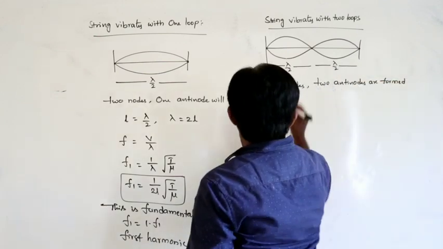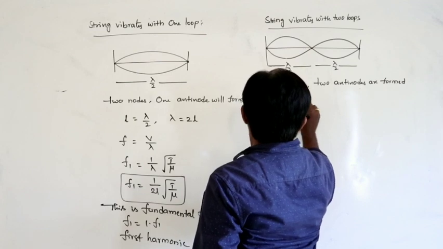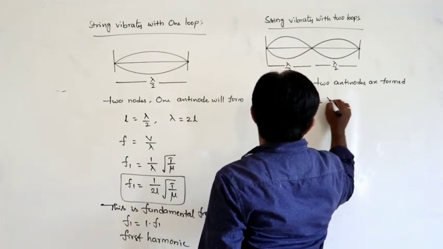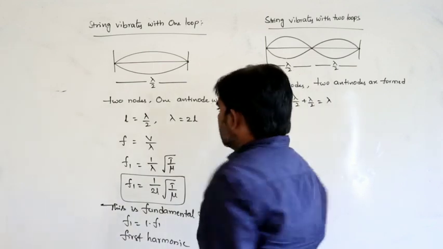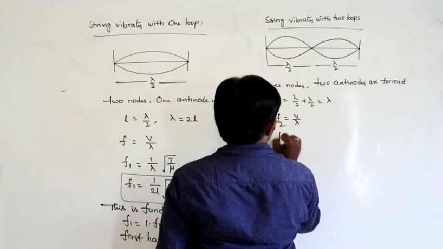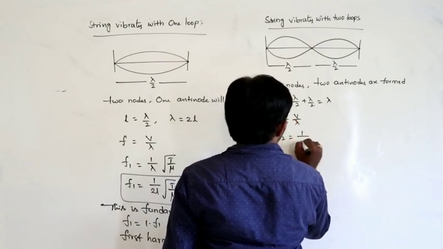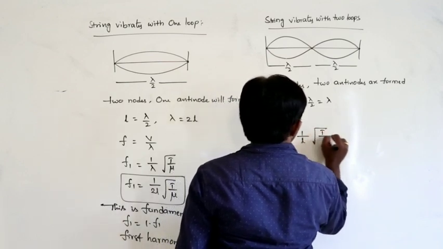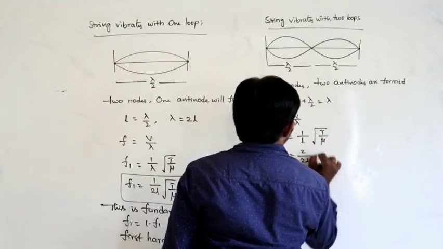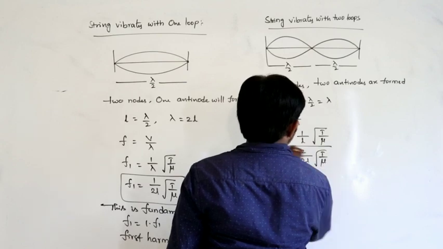Next, the length of the string can be written as lambda by 2 plus lambda by 2, that is lambda. Then the frequency f can be written as v by lambda, let us say f2. f2 can be written as 1 by L, where v is square root of T by mu. So for our convenience I am writing 2 by 2L into square root of T by mu.